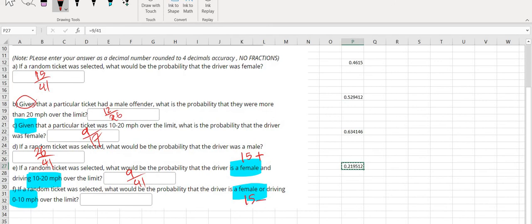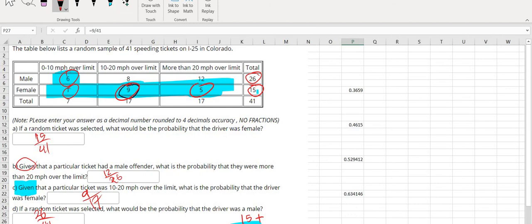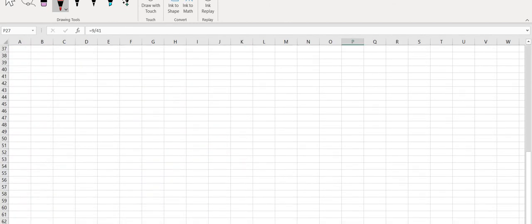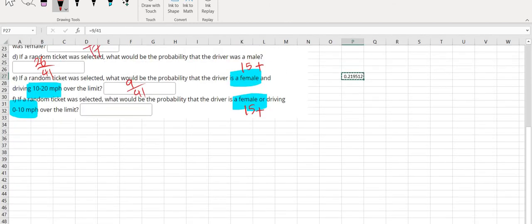Sorry, this is 15 plus, and then driving 0 to 10 miles per hour. I'm going to count how many people in that category, avoiding the females, and I end up with only counting 6. So 15 plus 6 is going to be 21. So the answer for this one is 21 out of the 41. And then I'm going to compute it right here, 21 out of 41, and that is the answer.